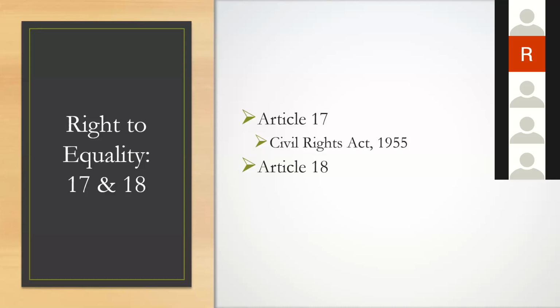Now, Article 18. I also received a question on the chat regarding what about Bharat Ratna, Padma Bhushan, Padma Vibhushan and all. This was discussed in a case called Balaji Raghavan versus Union of India.